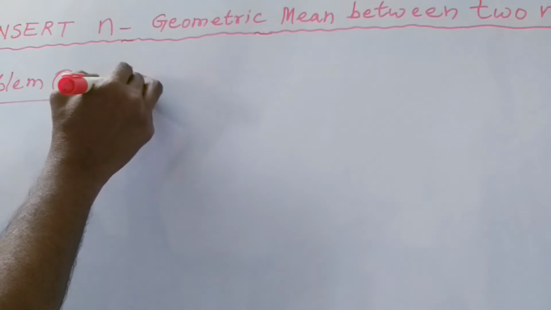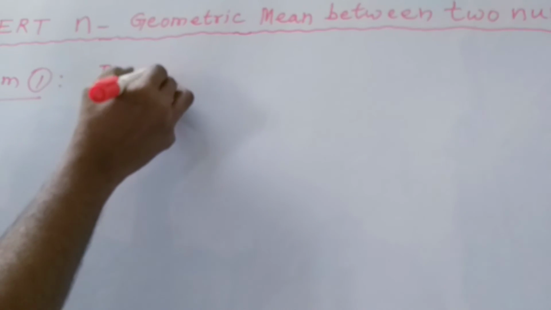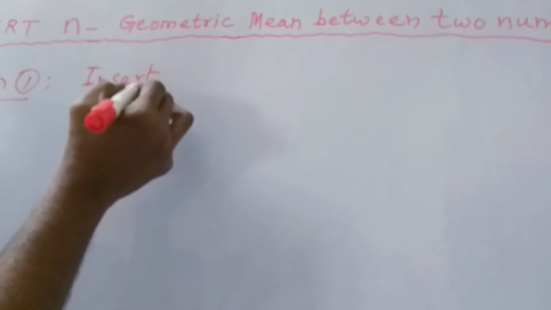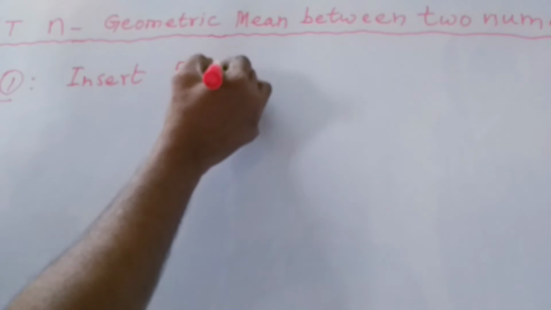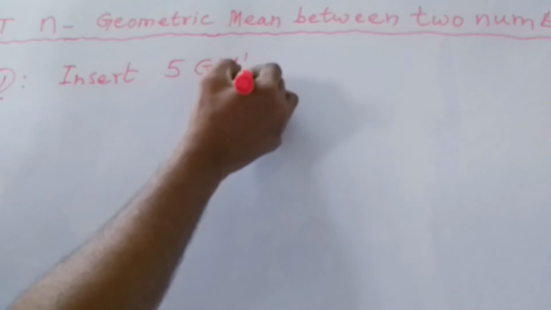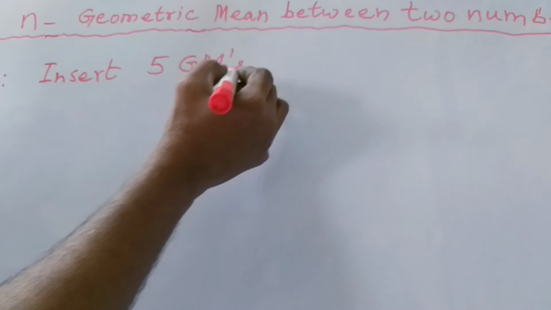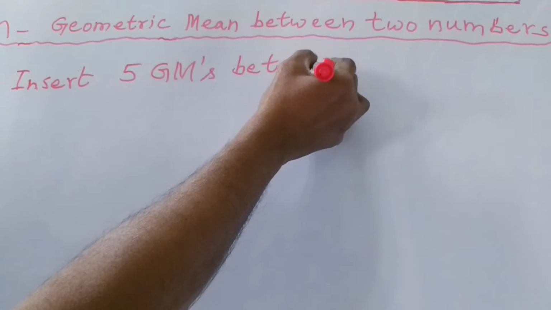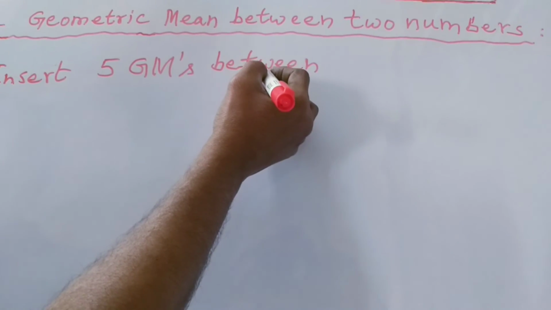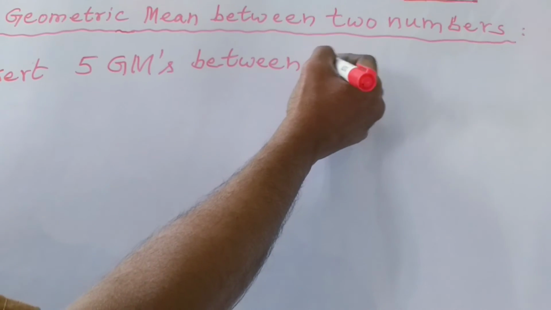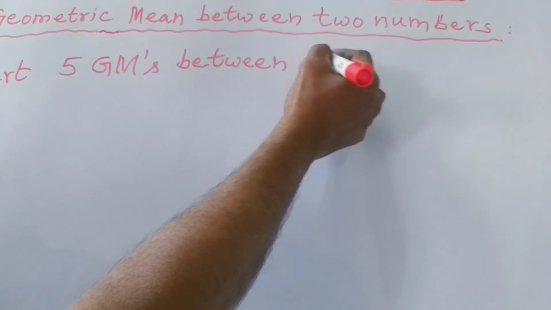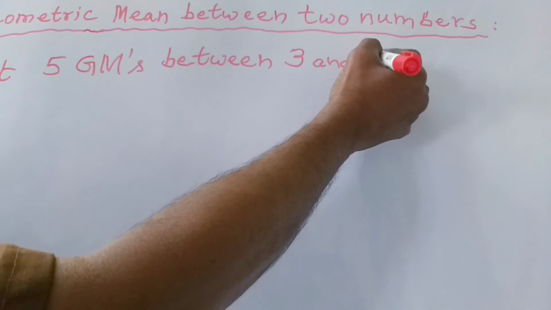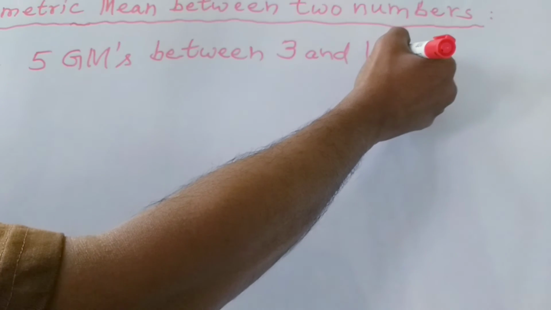Insert five geometric means between 3 and 192.